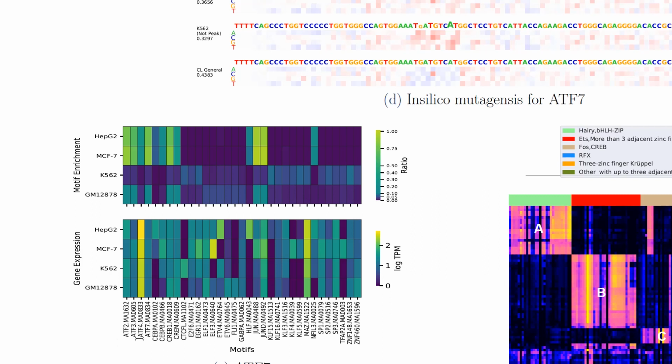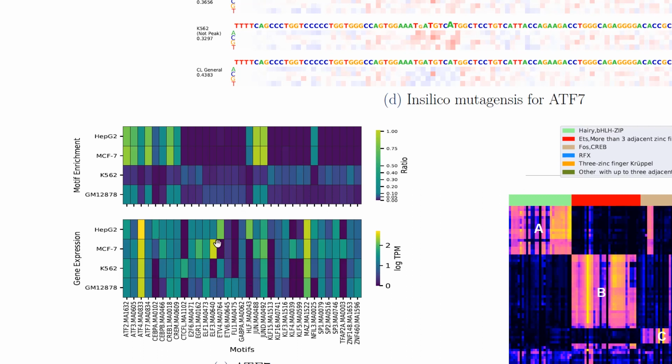For example, for ATF2, ATF3, ATF4, although we see that it's enriched in all four cell types, we notice that it's more enriched in HepG2 and MCF7. However, not as much as in K562 and GM12878. Conversely, we notice that SP1, for example, is more enriched in K562, a little bit more enriched in GM12878, and it's not enriched at all in HepG2 and MCF7. So we notice two groupings here in the motif enrichment heat map.